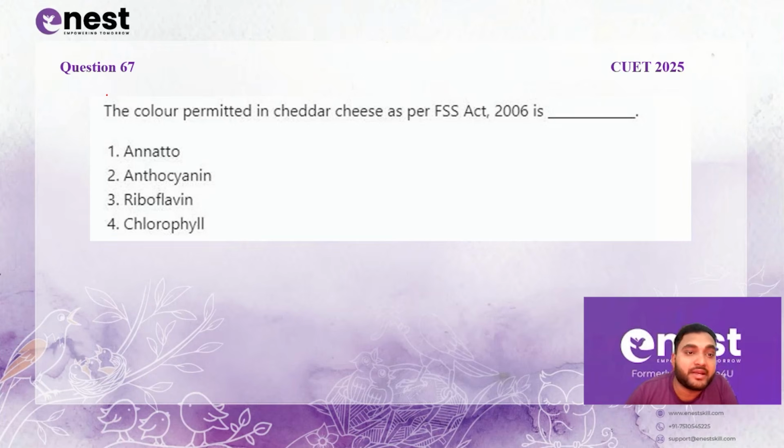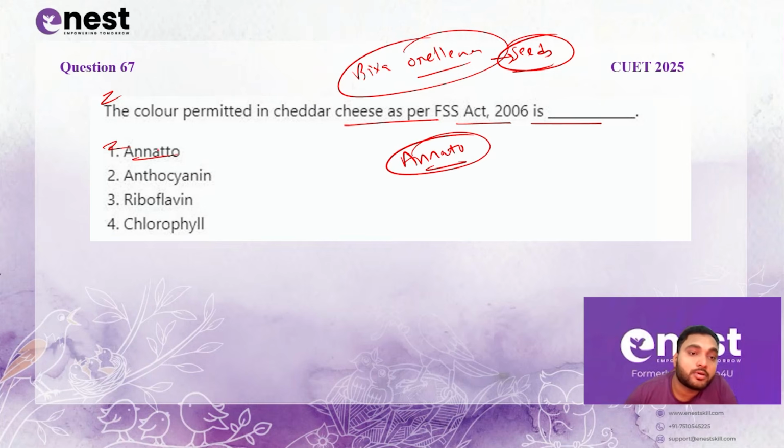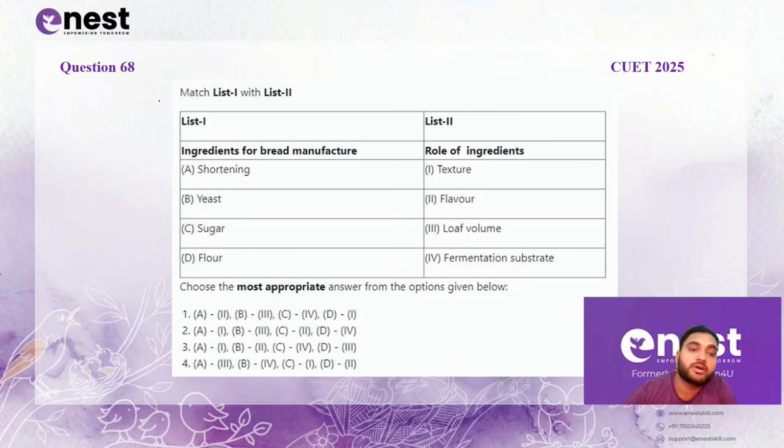The color permitted in cheddar cheese as per FSS Act 2006 is... Now, I think in the last video, I told you that Bixa orellana seeds are used to color cheese and butter, and the compound is specifically referred to as annatto. First is the right option for this question. Let's go to the next question.